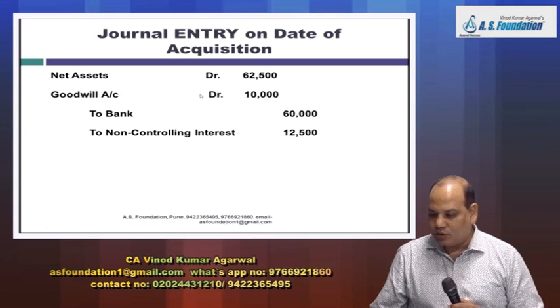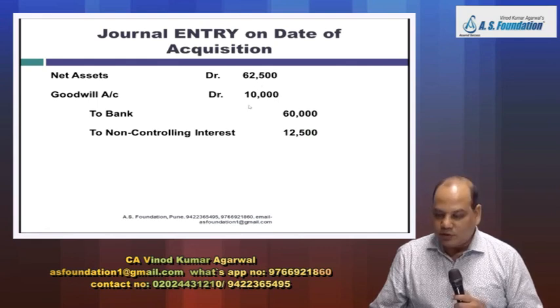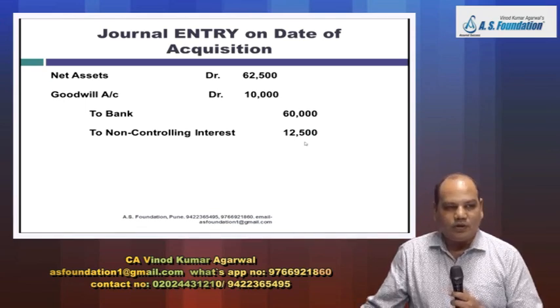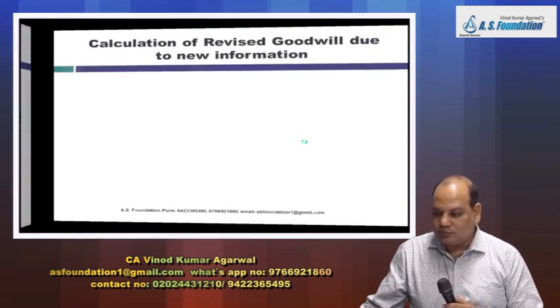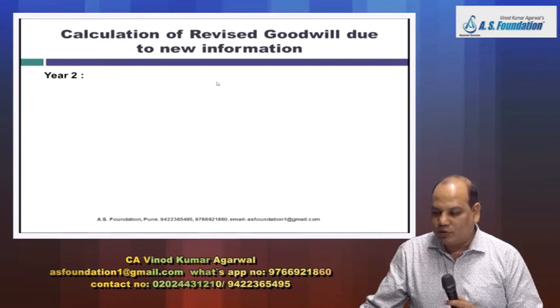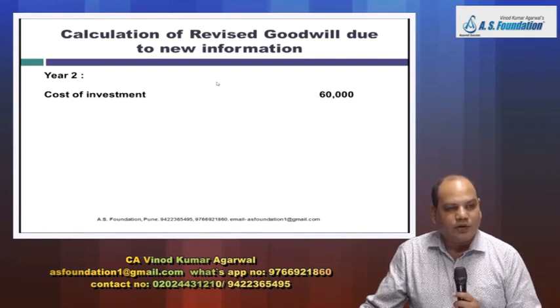So this is the entry that we had passed on the date of acquisition. See on the screen. On the date of acquisition we had passed this entry: net asset account debit 62,500, goodwill account debit 10,000, to bank account 60,000, and to NCI 12,500. But then within 1 year we realized that the value of the land was actually 2,500 rupees more.